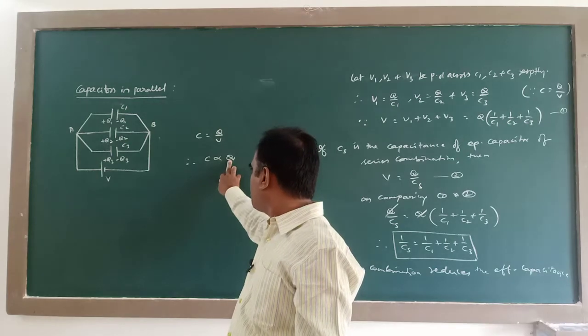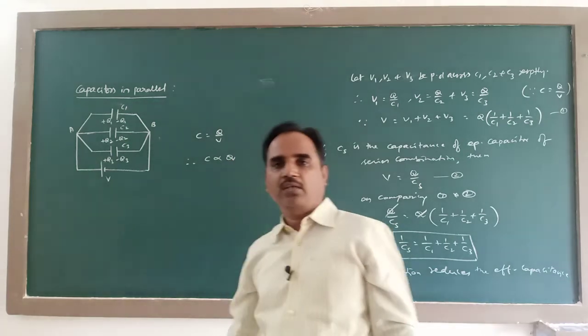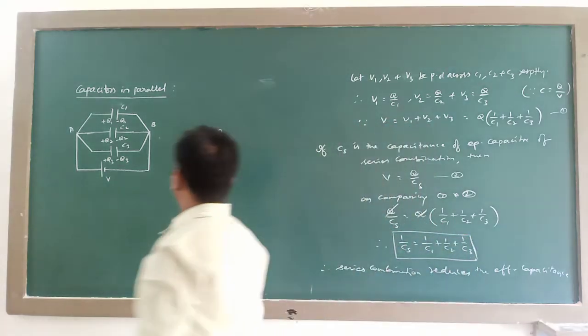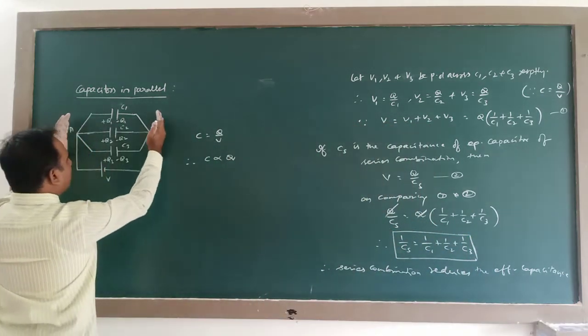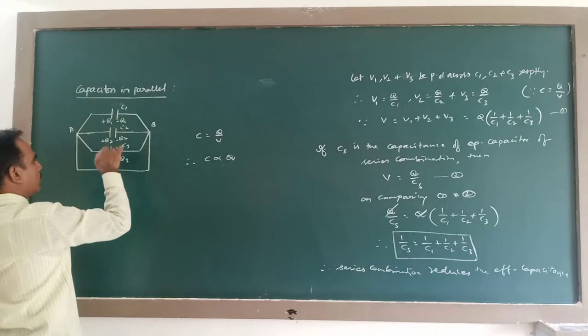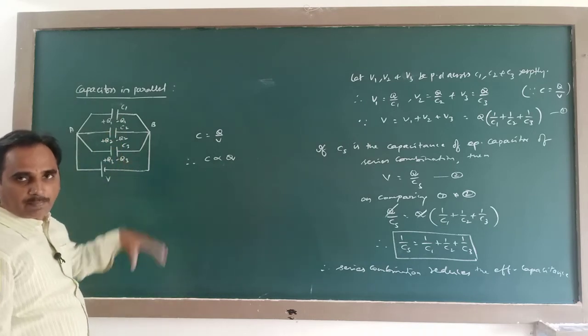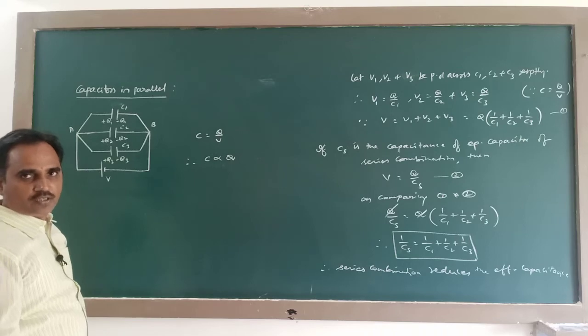So, total charge on the parallel combination is equal to Q1 plus Q2 plus Q3.